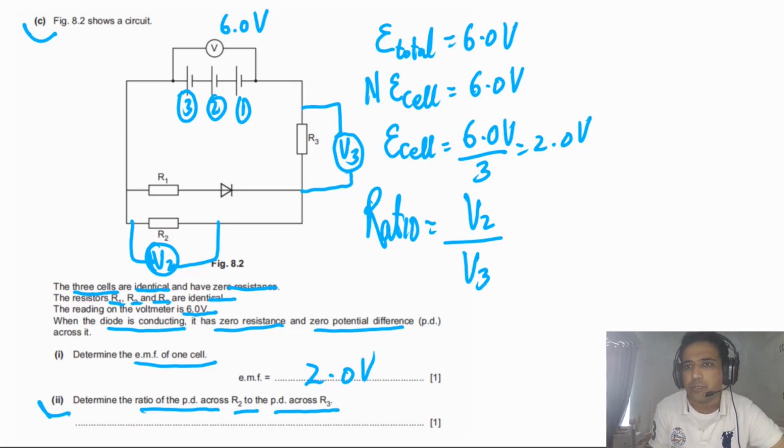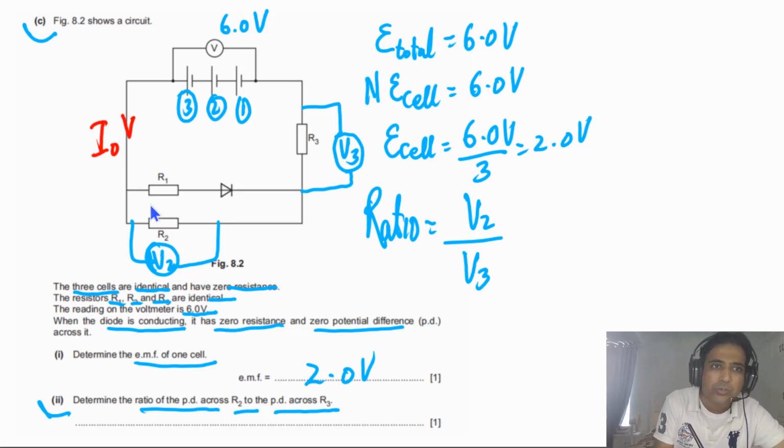So first of all, we need to understand for this circuit how current will flow. Let's say this current is I0, and the current here, let's say this is I1, and this current, let's say this is I2, and the current here we can say this is I3. So the first thing you need to understand, I0 and I3 have to be the same.